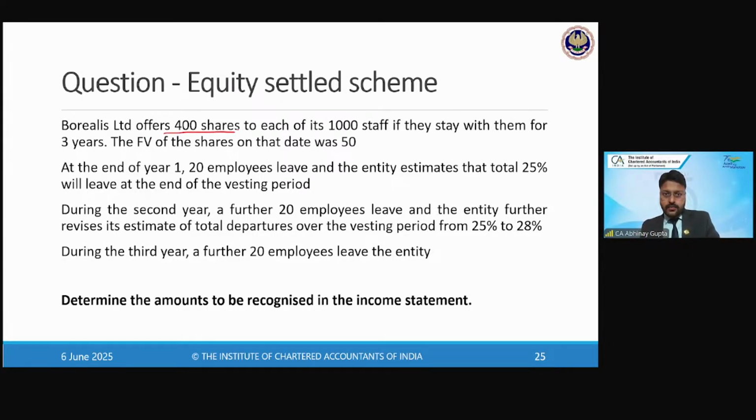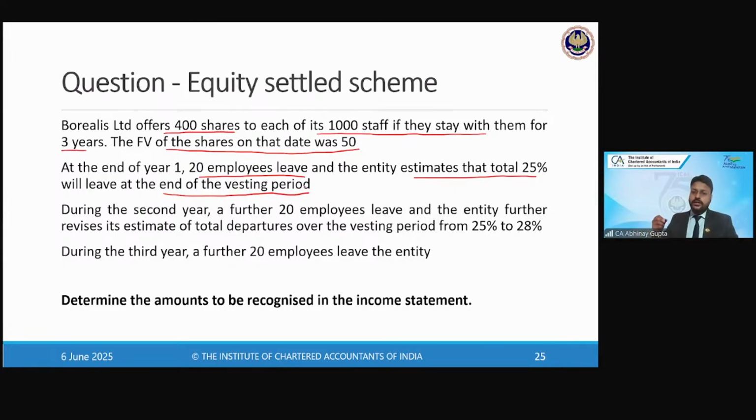Borealis Limited offers 400 shares to each of its 1,000 staff if they stay with them for 3 years, right? The fair value of the shares on the grant date was rupees 50. At the end of year one, 20 employees have left, and the entity estimates that a total of 25% will leave during the vesting period. During the vesting period means during the period of 3 years. In the second year, a further 20 employees left. The entity further revises its estimate of the total departures from 25% to 28%. So by 3%, they have increased the expected departures. In the third year, 20 employees left.